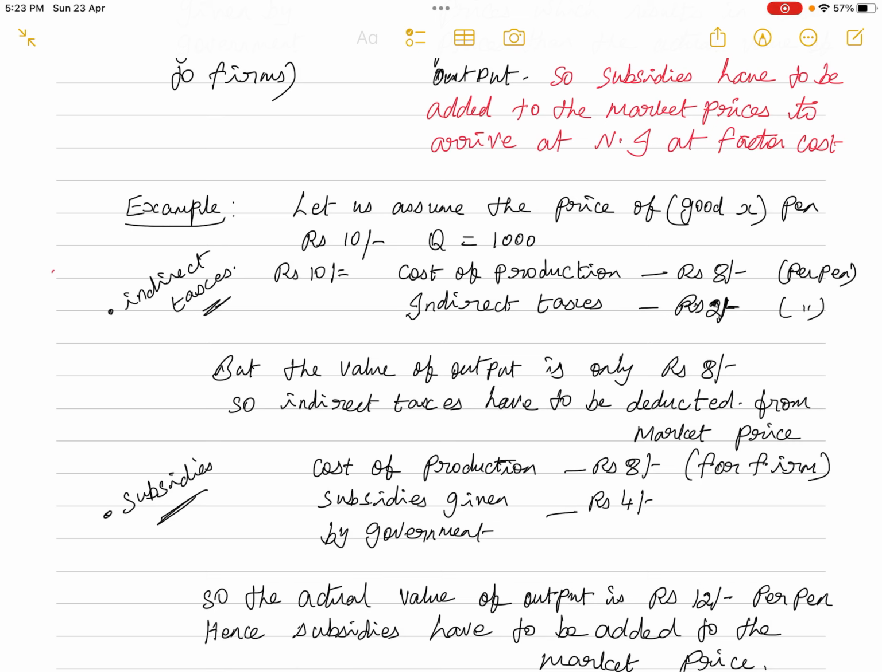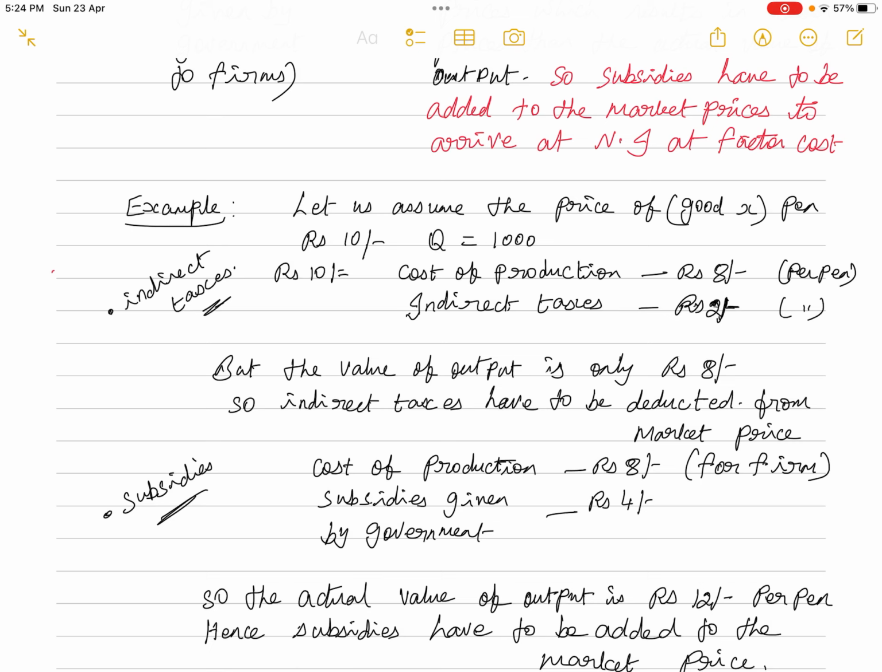Suppose, taking the same pen example, the cost of production for the firm is 8 rupees, and the subsidy given by the government is rupees 4. That means the actual cost of production is not 8 rupees. The actual cost of production is 12 rupees, 8 rupees plus 4 rupees. But since the firm is not paying this 4 rupees, the firm is charging only 8 rupees.